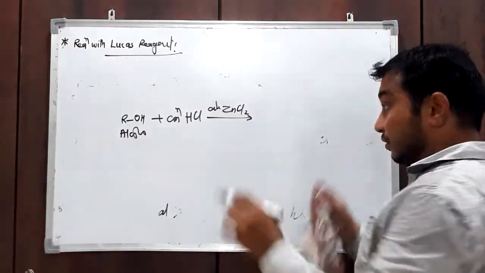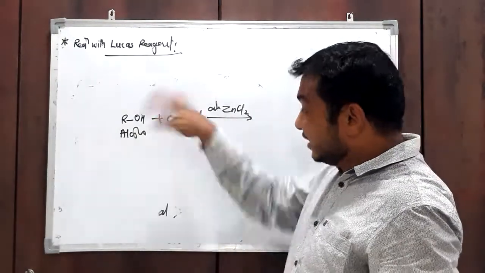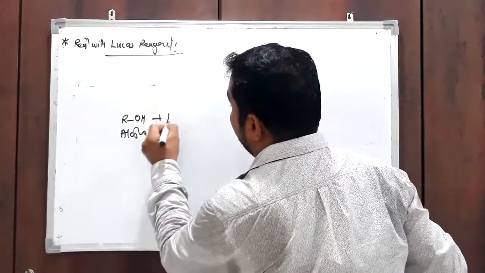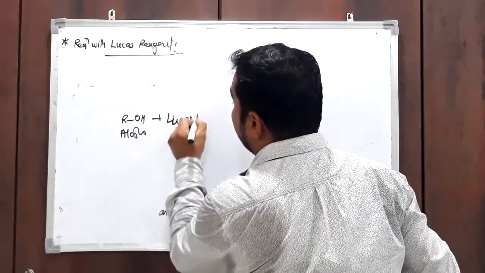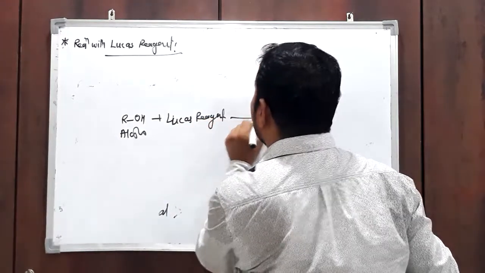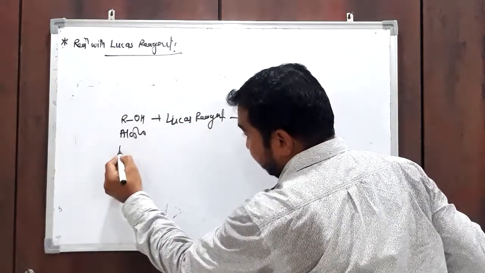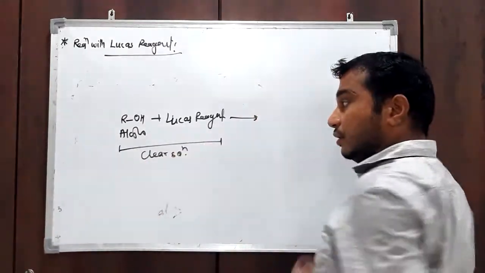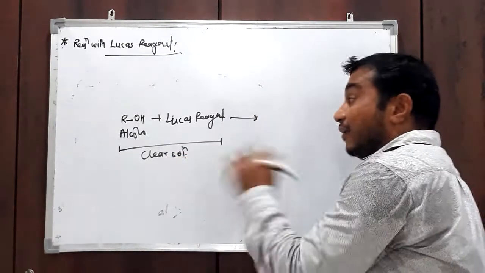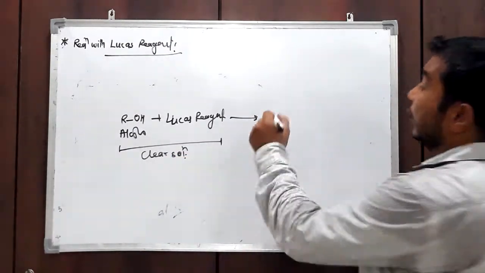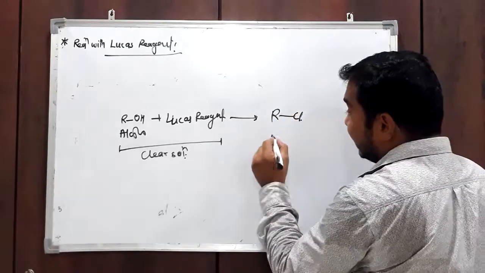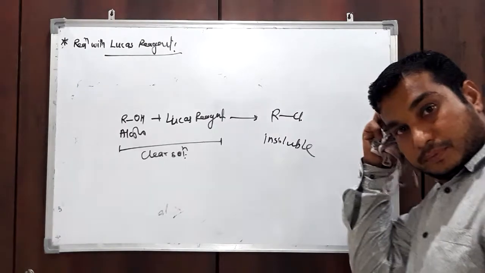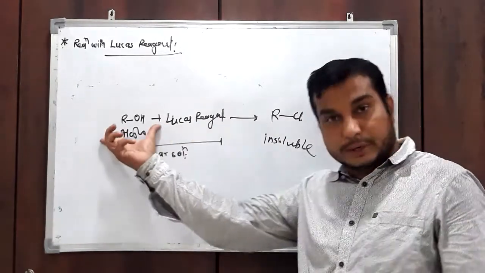If we dissolve Lucas reagent in alcohol, this solution is clear before reaction. After reaction, alkyl chloride is formed, and that is insoluble in alcohol. This Lucas reagent is soluble in alcohol.